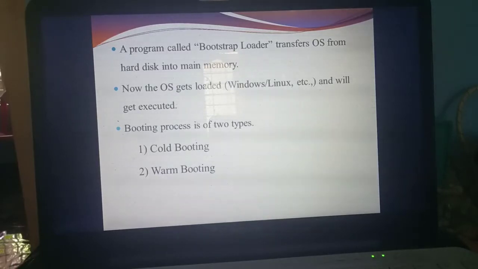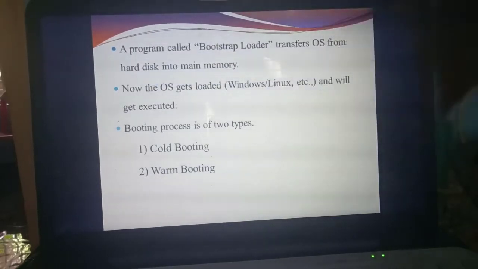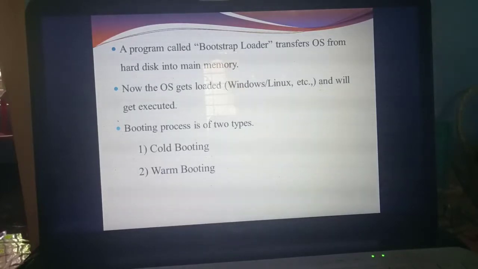What's the use of Bootstrap Loader? It will transfer the OS from the hard disk, that is the contents present in the hard disk, into main memory. Now the OS gets loaded. Immediately the contents present in the hard disk are transferred to main memory, and now the operating system will get loaded. Windows or Linux are examples of operating system. Immediately after the booting, another program. What's the program name? Bootstrap Loader.